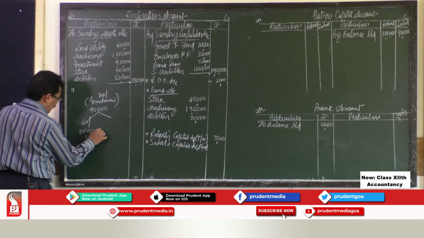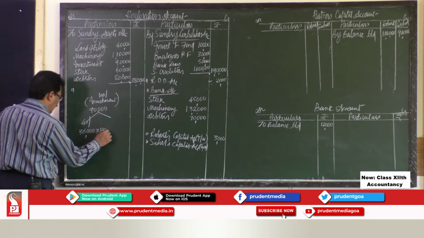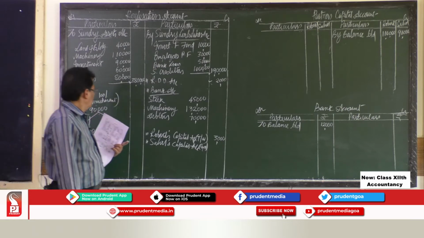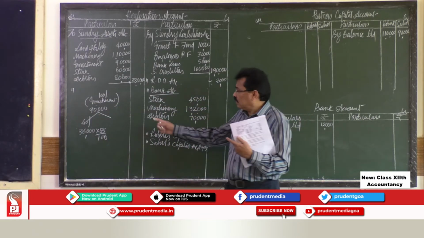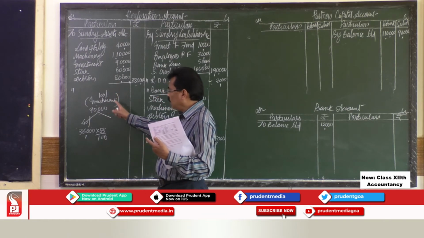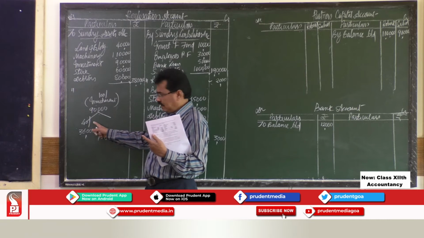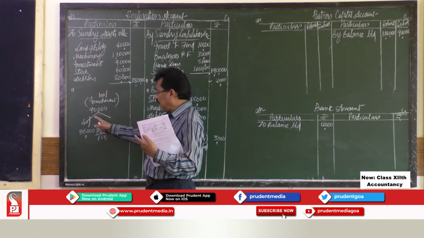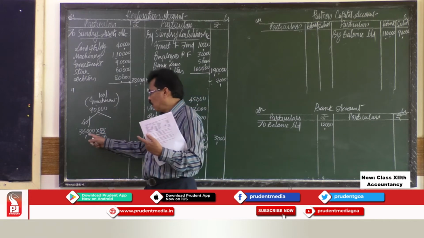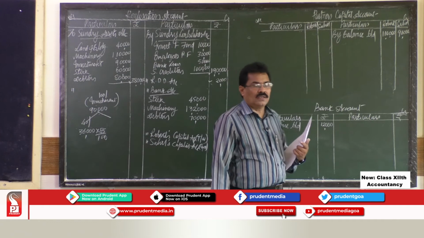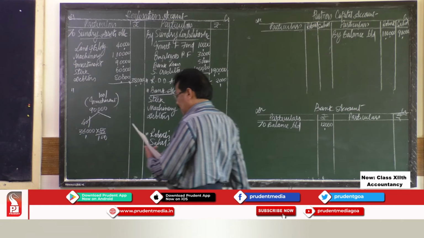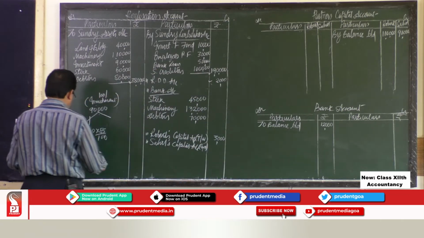So 15% discount means he took it for 85%. So what is 85% of that?